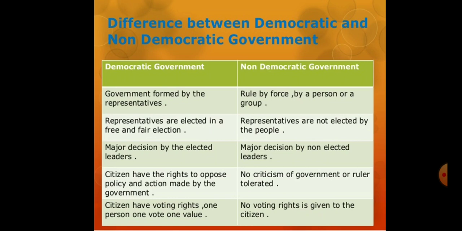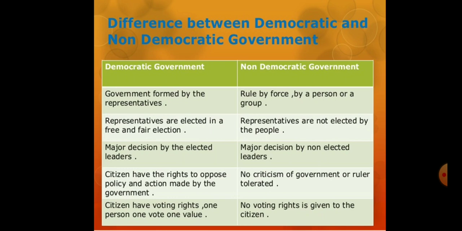But in a non-democratic country, the features are totally different from a democratic country. Here there is rule by force, by a person or a group. Representatives are not elected by the people. Major decisions are made by non-elected leaders. We have discussed this, non-elected leaders take decisions, in the case of Pakistan.